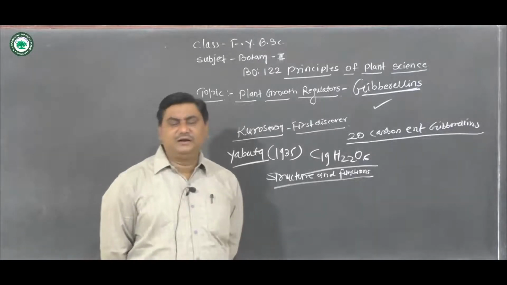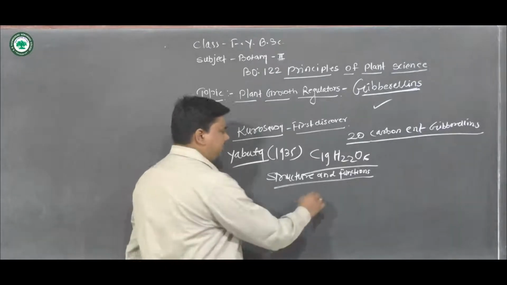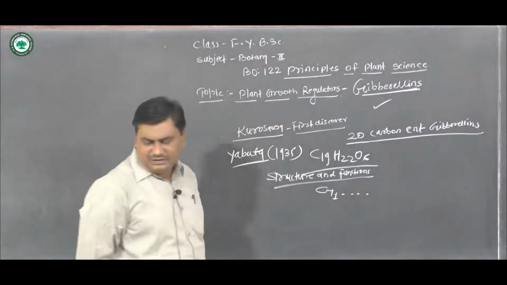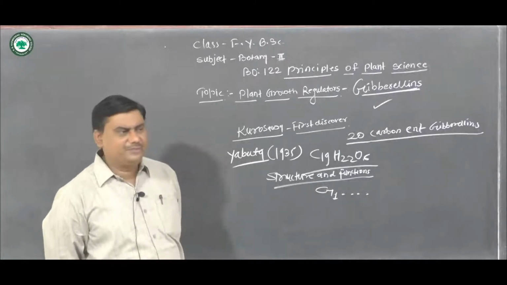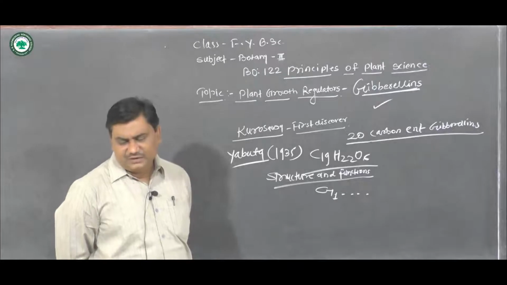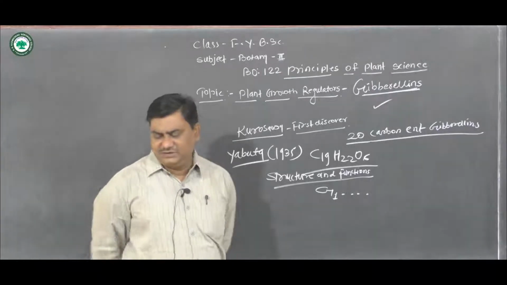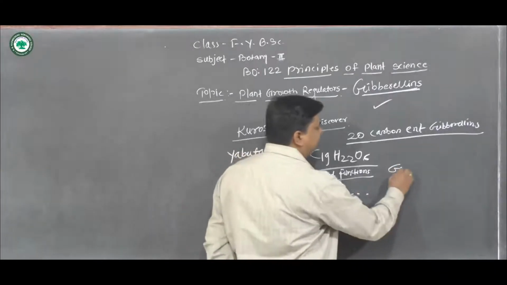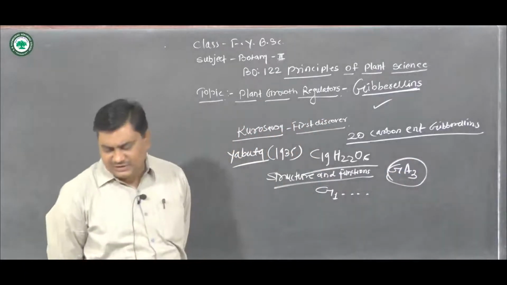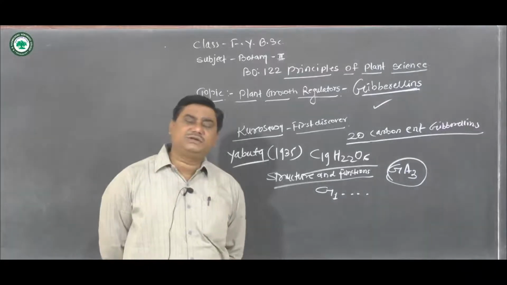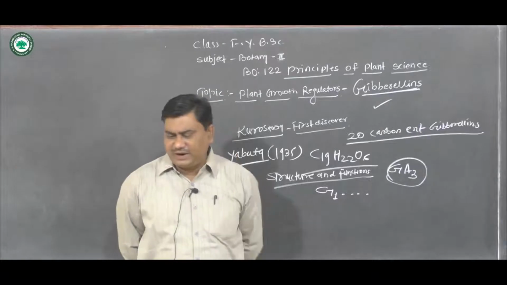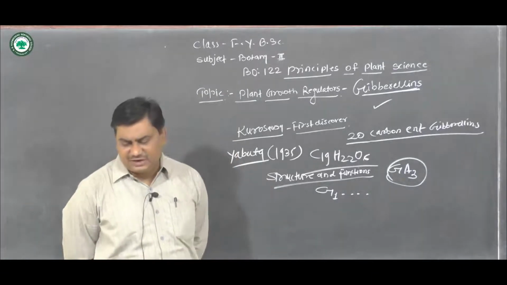The gibberellins are named GA1 and so on, in the order of their discovery. Gibberellic acid, GA3, was the first gibberellin to be structurally characterized.